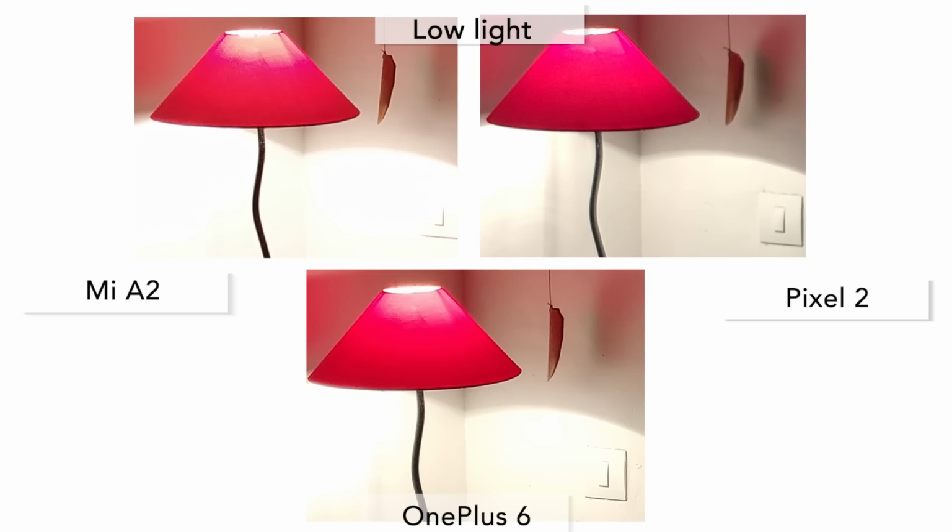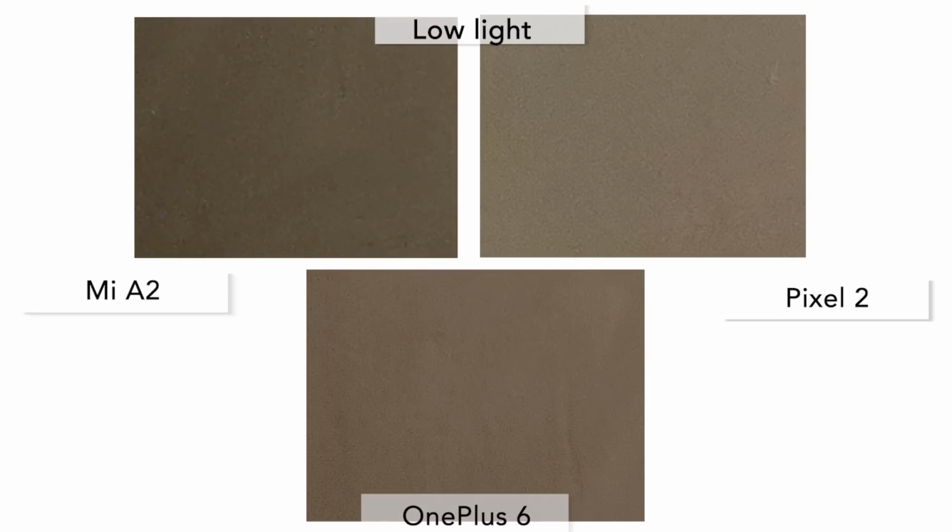When you look at the edges of the image, you can see some artifacts in the Mi A2's noise compression algorithm. In comparison, the OnePlus 6 and the Pixel 2 don't do much to reduce the noise, but at least the details are preserved as a result.